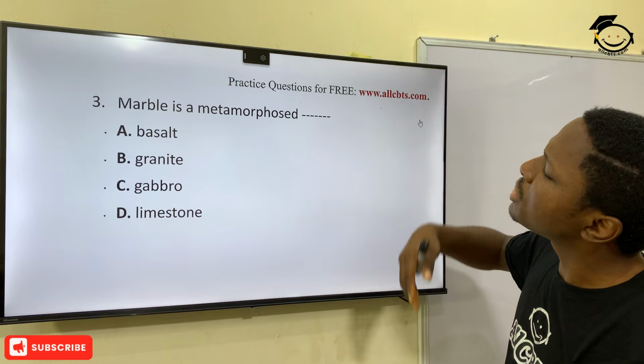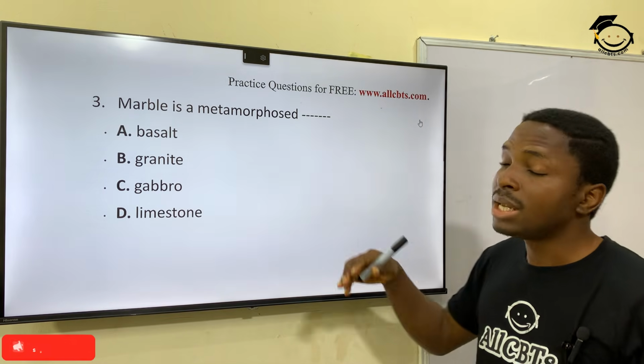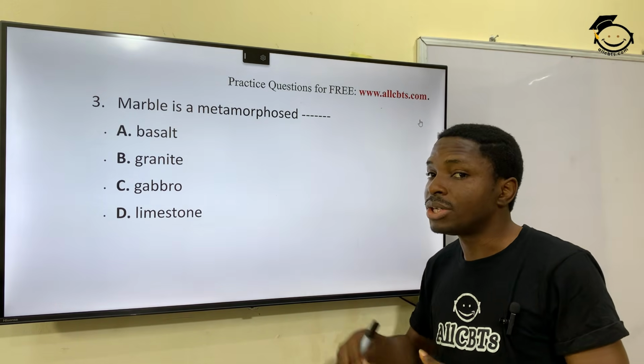Marble is a metamorphosed dash. And this one is straight to the answer. Marble is a metamorphosed limestone. And of course, you know that limestone is a sedimentary rock.